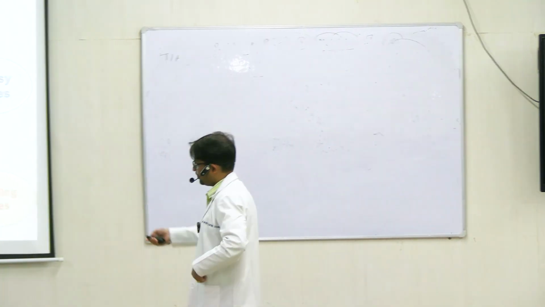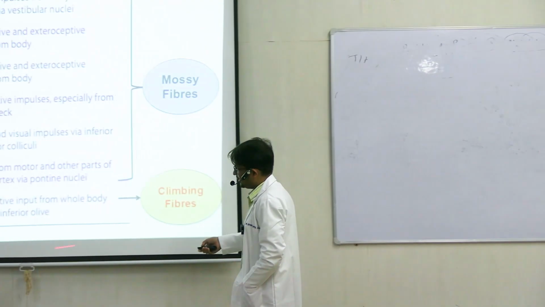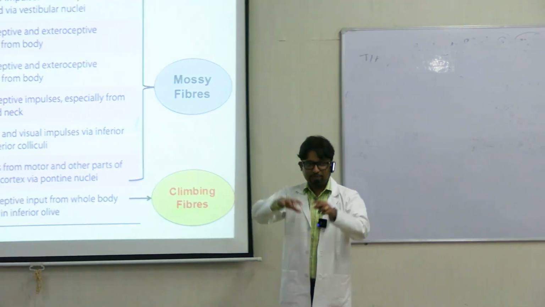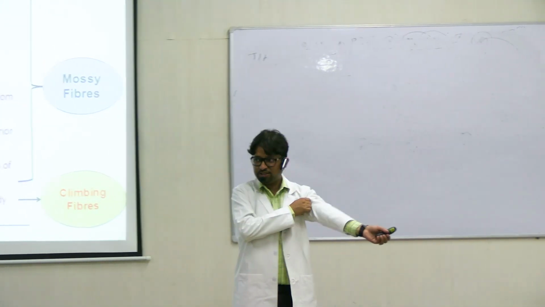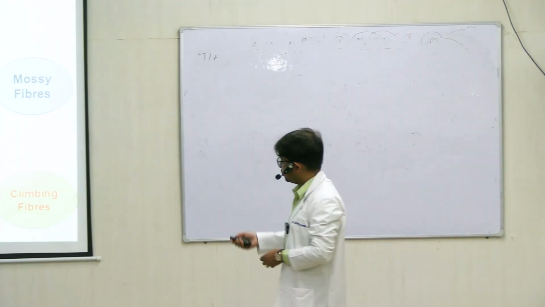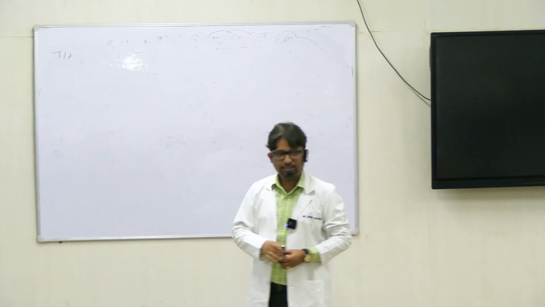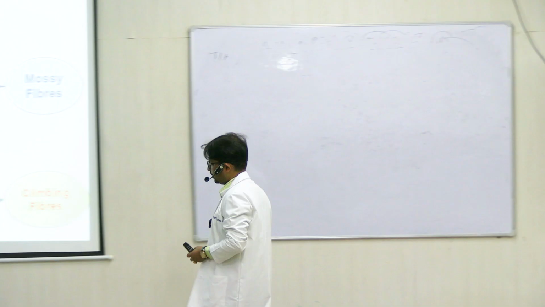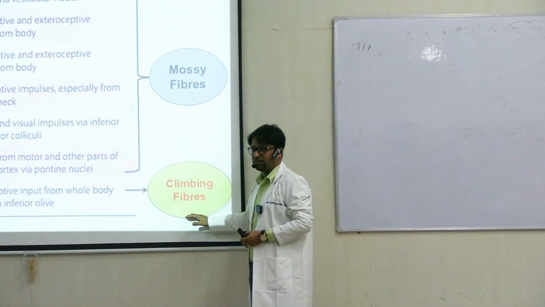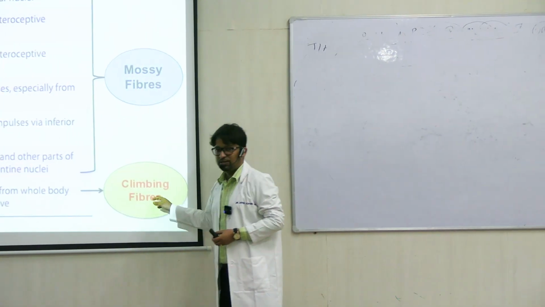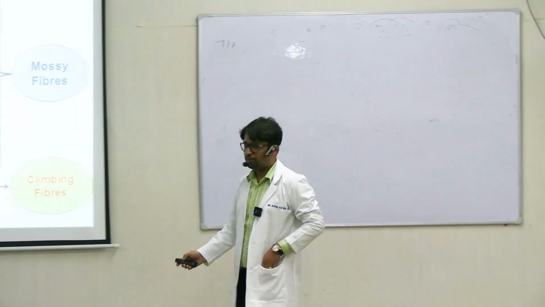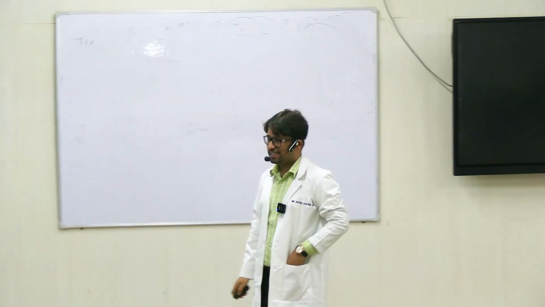Cerebellum का जो final output है वो ultimately जाएगा cerebral cortex तक for execution. So this is a part of that. And olivocerebellar, as I said, जितना भी proprioceptive input है, it can reach directly through mossy fibers, or they can reach the inferior olive first, from where they will reach the cerebellum in the form of climbing fibers. So these are the various afferents to the cerebellum.